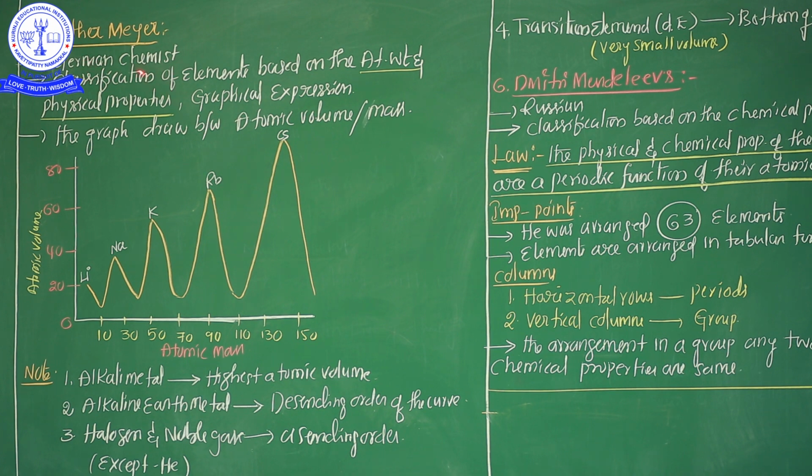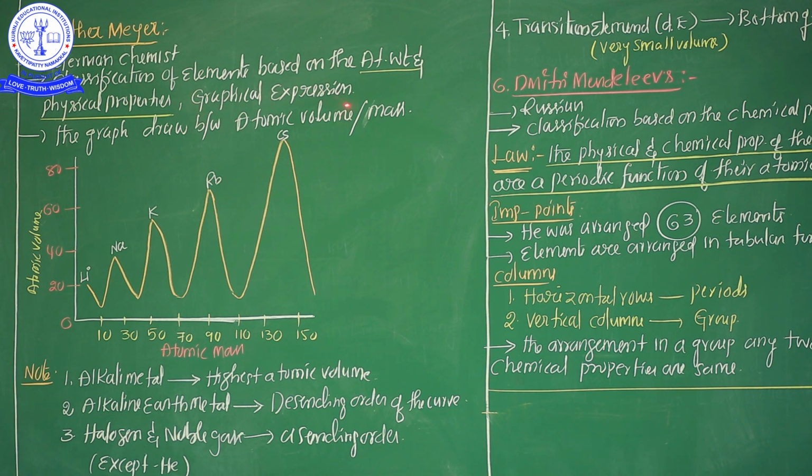He is a German scientist. One more scientist came from Germany, already Döbereiner, and one more scientist, Lothar Meyer, a German scientist. The important key point is the classification of the elements based on the atomic weight and physical properties of the elements. This is the most important point, my dear students. Mr. Lothar Meyer tried to classify the elements based on atomic weight and physical properties. Write down this point in your class notes.